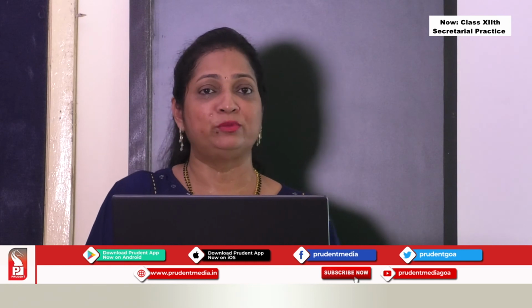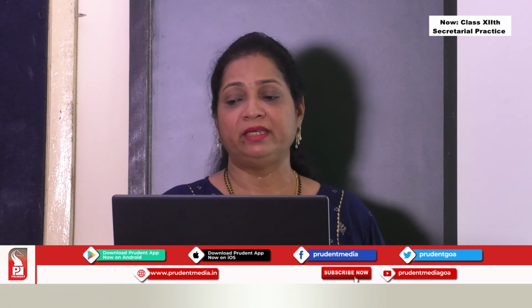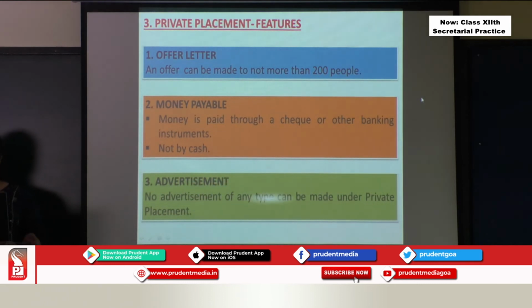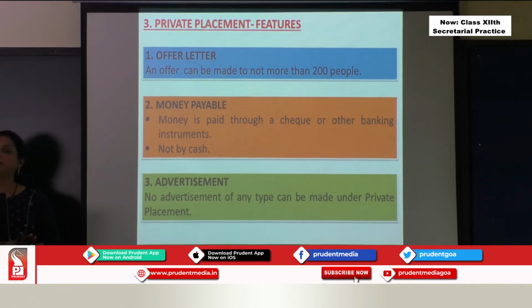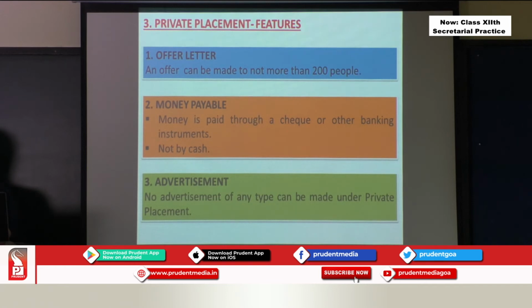Now when I said banking instruments, I explained to you it can be through electronic mode of payment also. Now the third point, no advertisement of any type can be made under private placement, because if you make an advertisement, anyone can apply for the shares. In private placement, the company will select whom they are going to give the shares to. So no advertisement can be made of any sort.